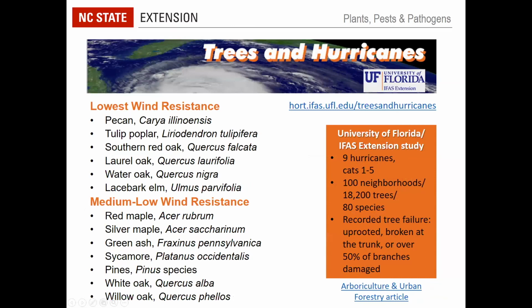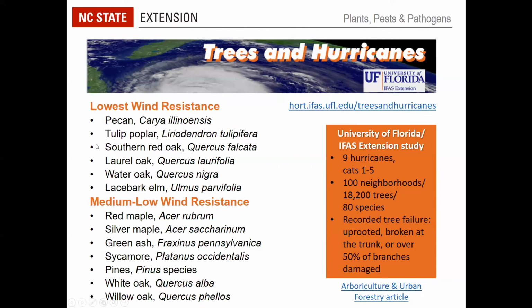So the information about it being weak wooded actually comes from the University of Florida, which did a huge study through 9 hurricanes of tree performance. They observed over 18,000 trees, 80 different species, and they recorded when trees failed. They classified failure as either being uprooted, broken at the trunk, or having over 50% of the branches damaged. And you can see listed here the species that were all found to have the lowest wind resistance or medium low wind resistance. If you've ever been around a hurricane or observed trees after a hurricane, there's probably not a lot of surprises here.